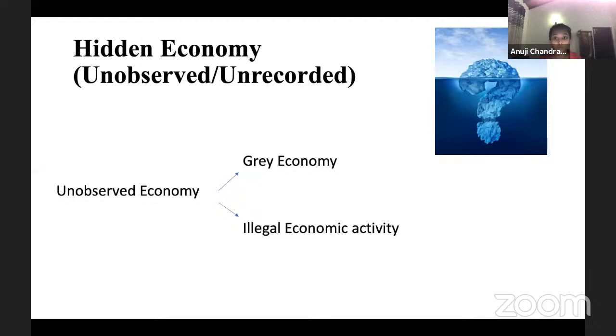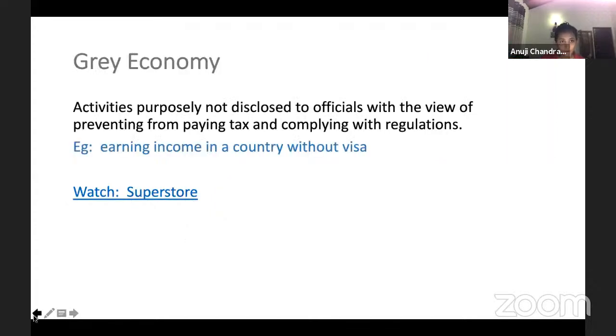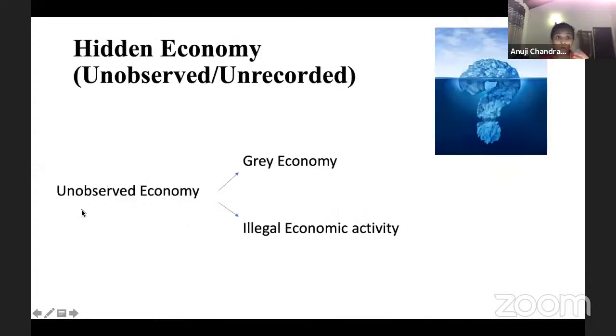What do you mean by unobserved? You can't see it. Sometimes hidden means underground activities, or it is unrecorded, as in you don't keep records of it. What are these? I'm pretty sure the first thing that came to your mind is drugs, but it's not only drugs. Remember that. So there is the unobserved economy, and you can classify it into two: the gray economy and the illegal economic activities.